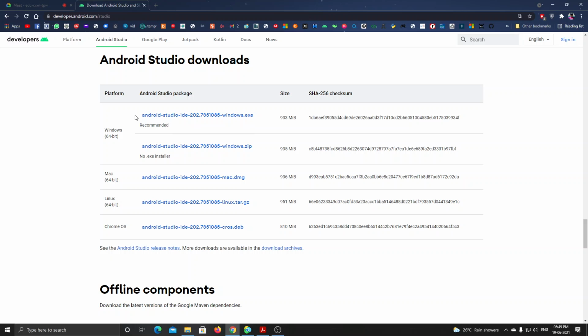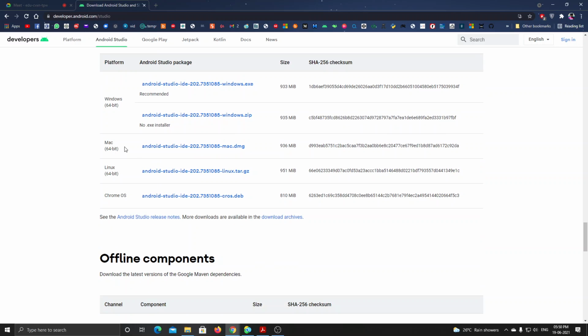So what you can do is download it through the mobile and install this .exe file inside the application. You can choose whatever you want, but choose this .exe file. It is the recommended one because this .zip file contains no installer. If you want the Macintosh version, go to this Mac OS software and download it. If you are using Linux, go to this one.